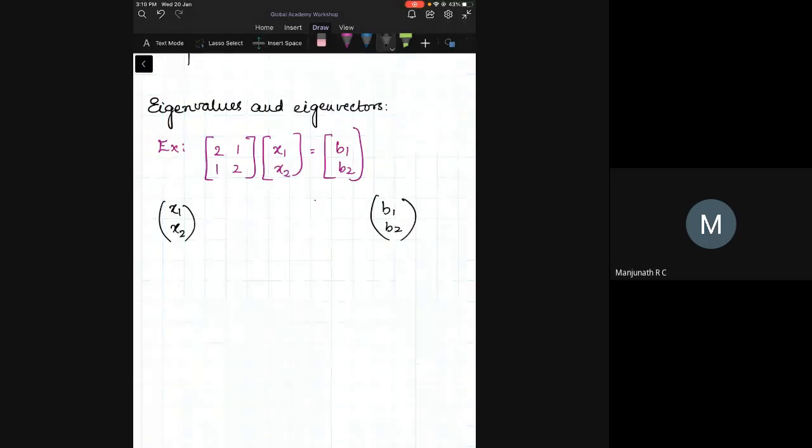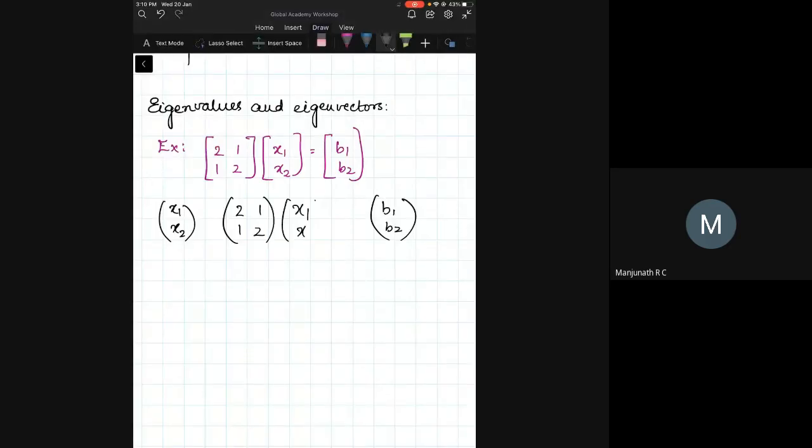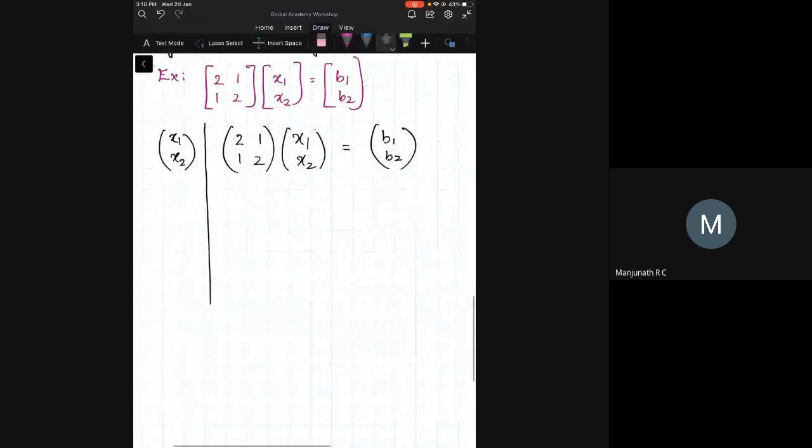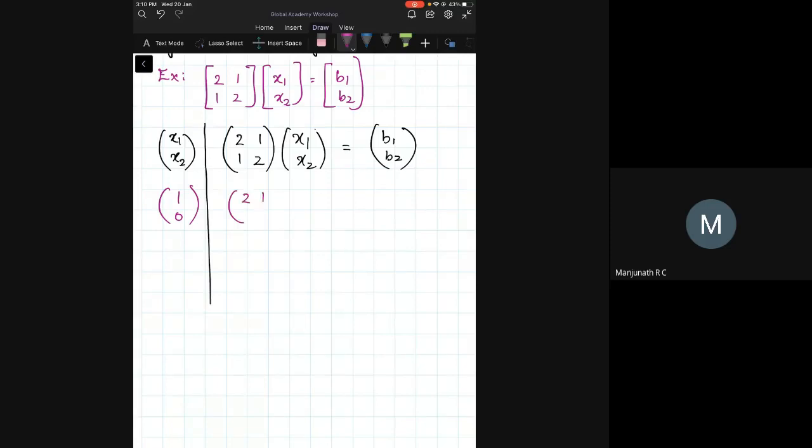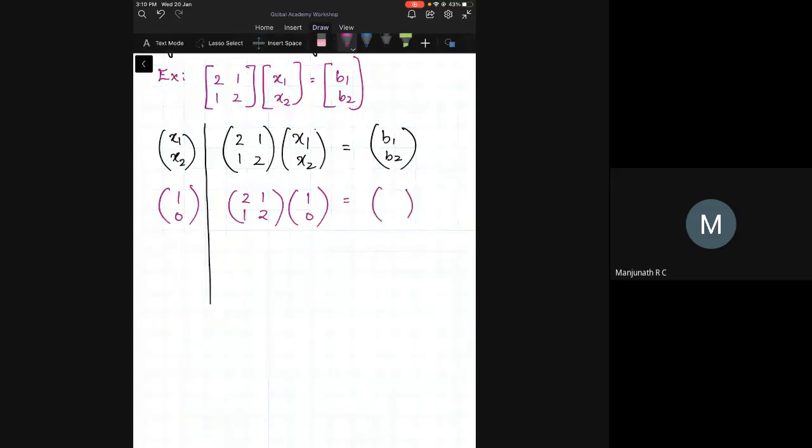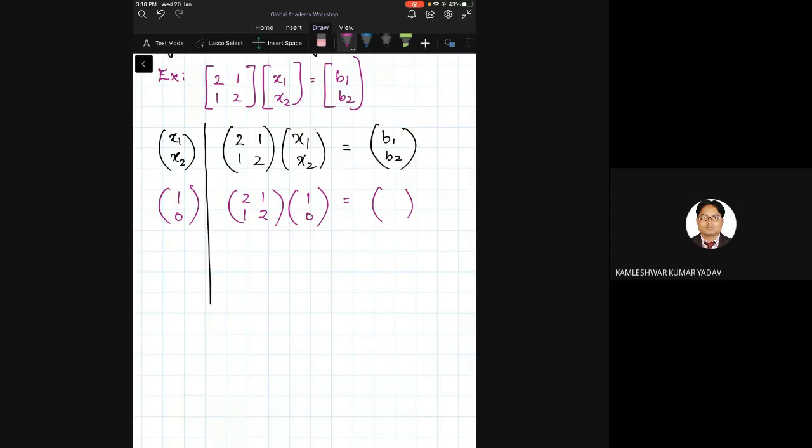We'll take the matrix 2, 1, 1, 2 into x1, x2. So the first column is this, the second column is this. Now I take this vector 1, 0. Can you tell me what I would get if I do this? We'll be getting 2, 1. Exactly.